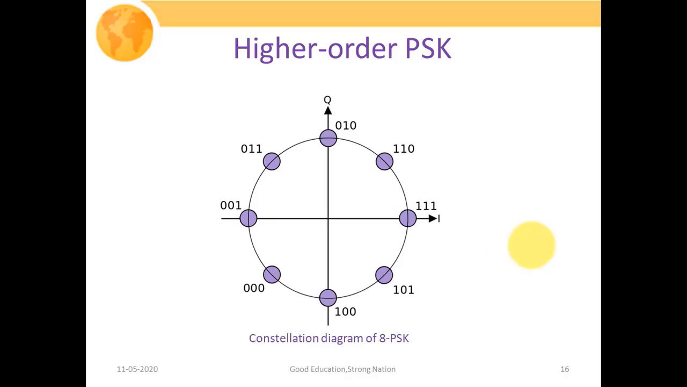This particular figure shows the constellation diagram of 8 PSK, where we have divided the complete phase angle of 360 degrees into 8 equal parts, and here the angle between two consecutive message points is 2 pi by 8, that is pi by 4, or 45 degrees. So this is how the constellation diagram of 8PSK looks.